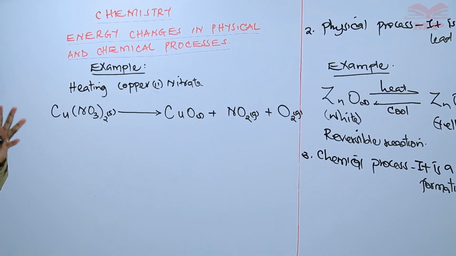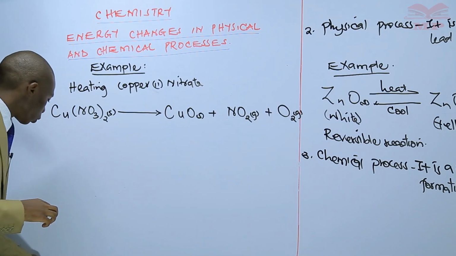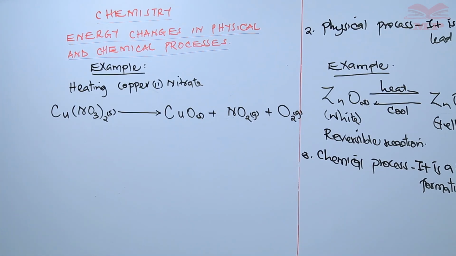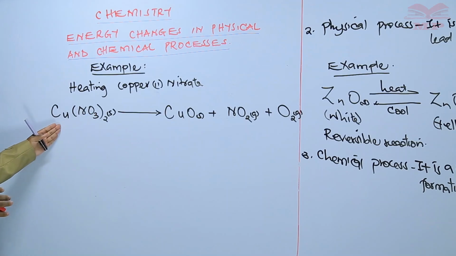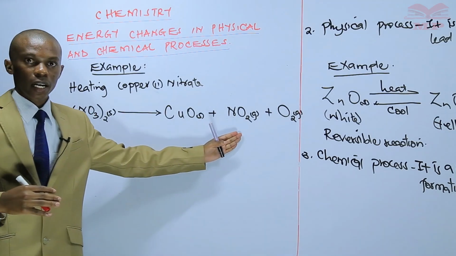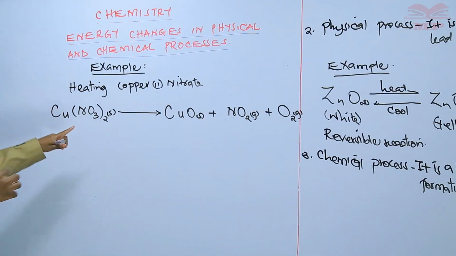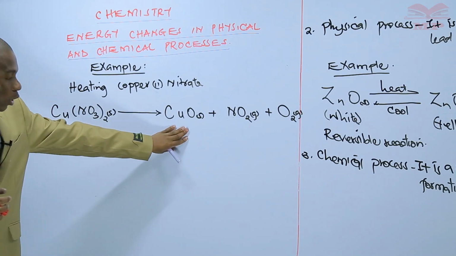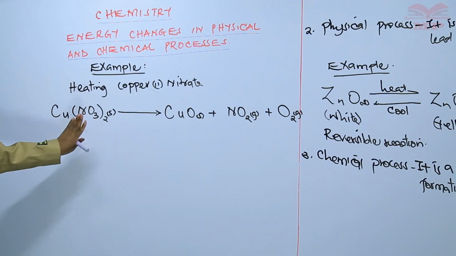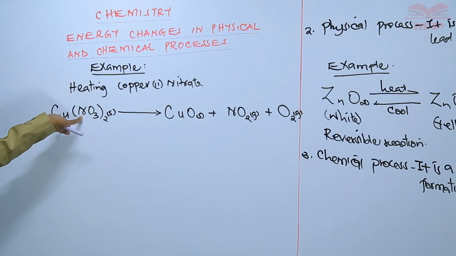But because the equation is not balanced, you need to balance the equation. So we balance the equation by ensuring that the number of atoms on both sides, the reactant side and the product side, are the same. We have one copper atom here, then one copper atom the other side. The nitrogen atoms, we have two, because this is 1, 2 times 1, those are 2.